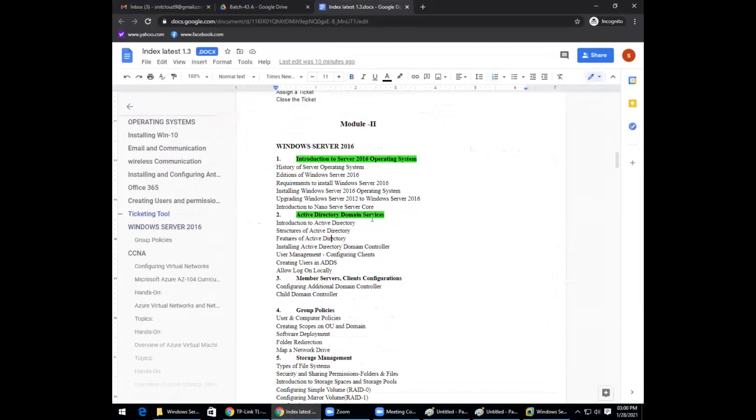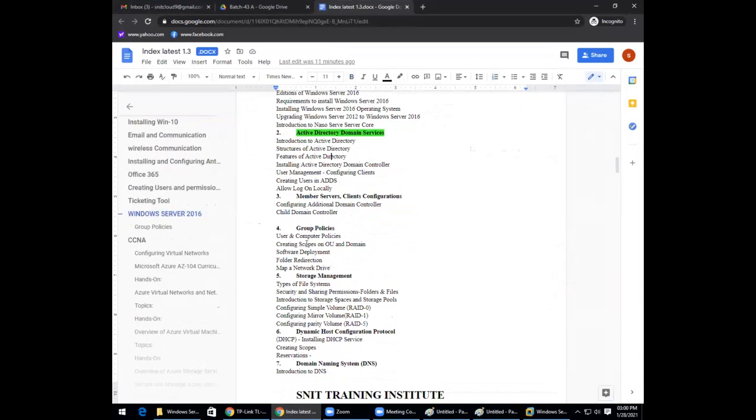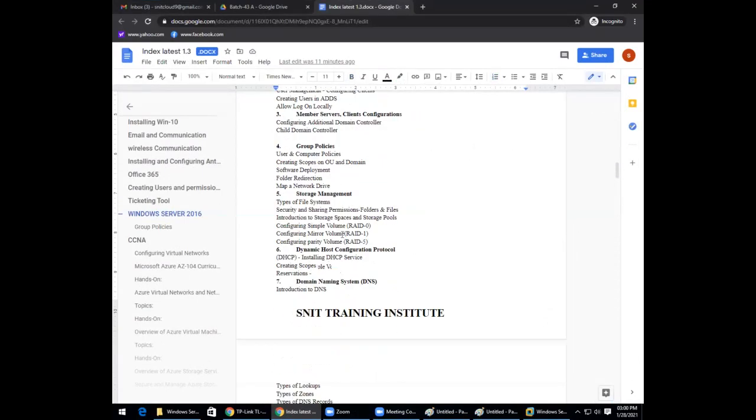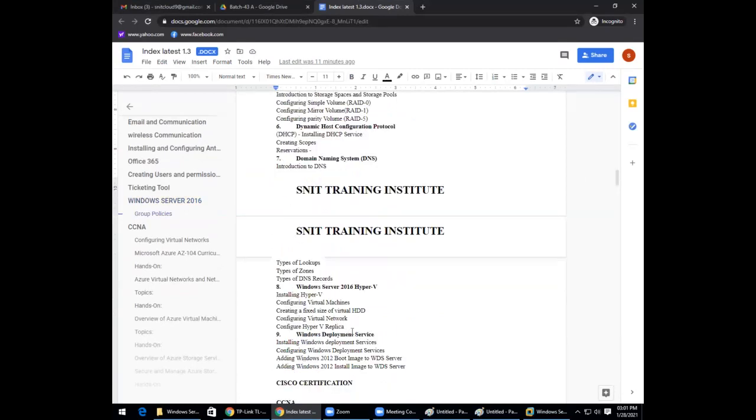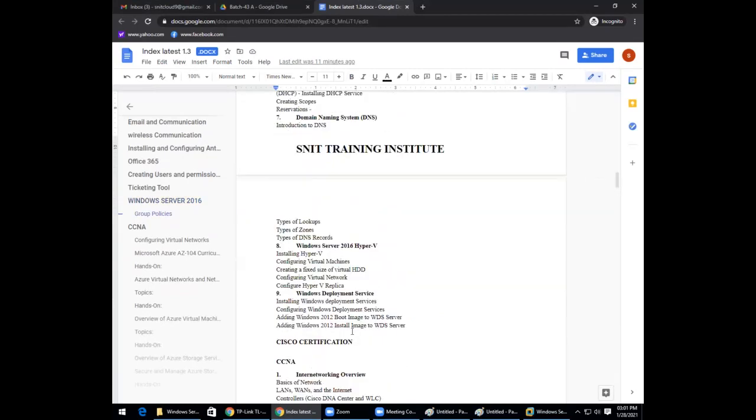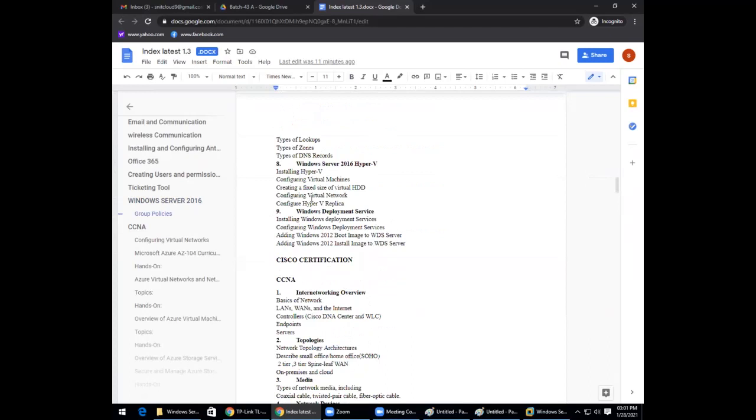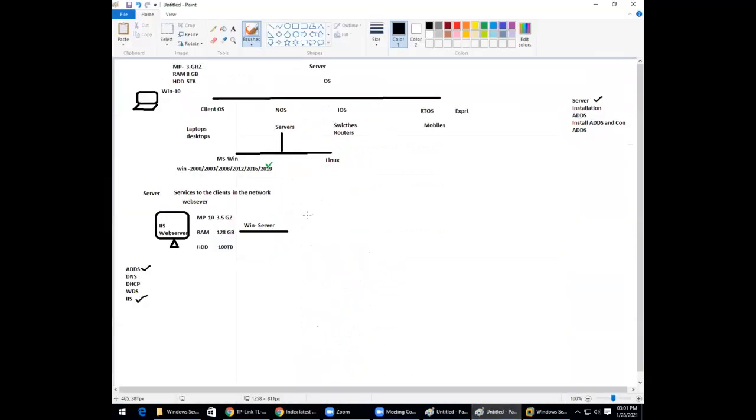You can see Active Directory Domain Services, member servers, clients configuration, group policies, how you manage their storage, what is DHCP, what is DNS, what is Hyper-V, what is WDS. These things are designed, and we'll be learning in detail about all of them.